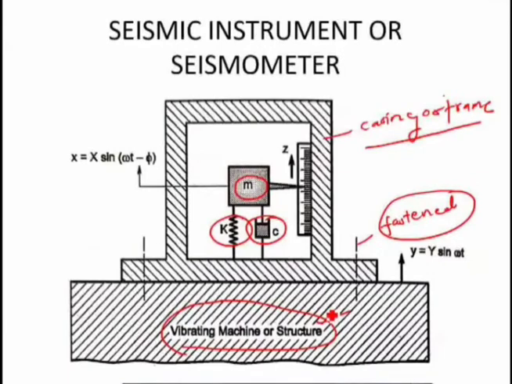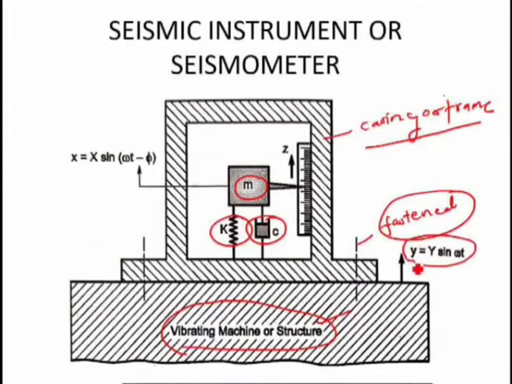Okay, so if we put some transducer in this instrument, for example, if we put a displacement transducer, or the velocity transducer, or we can put the acceleration transducer, so we can measure the displacement, velocity, or acceleration by using this instrument. So this is the basic instrument which is called the seismometer. And the very important thing is that this seismometer is equivalent to the spring mass damper system having base or support excitation. Means what? Here, this vibrating machine or structure is similar to the analysis of a forced vibration due to the support excitation or base excitation.